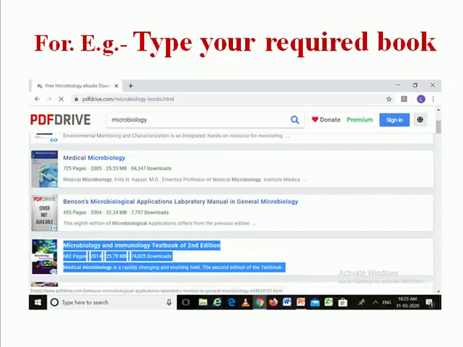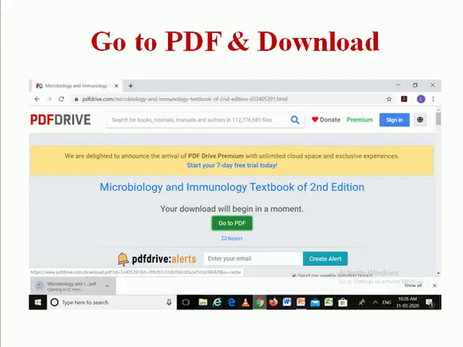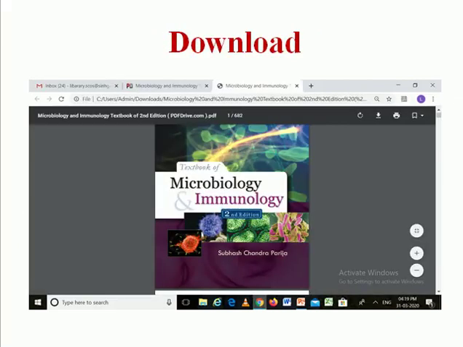Then I got different results on microbiology. Then I select the required book for download. And then next, click on PDF. And lastly, your book is downloaded.